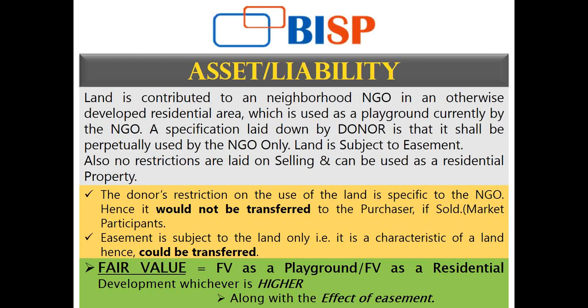So the NGO is going to value it at $5 lakh along with the effect of easement. Let's say the cost of easement attributed to it is $50,000. There's an increase, so the NGO is going to value the land at $5,50,000.